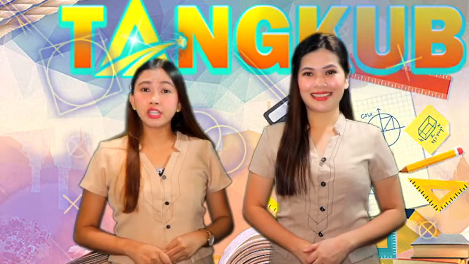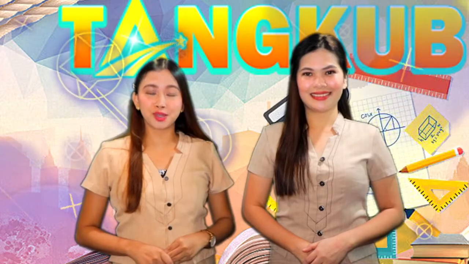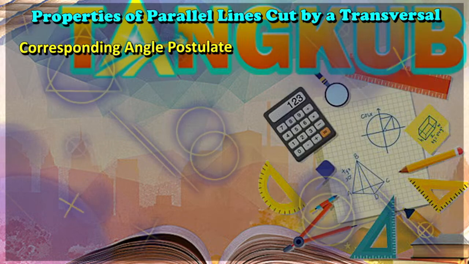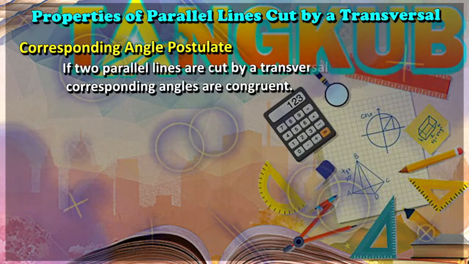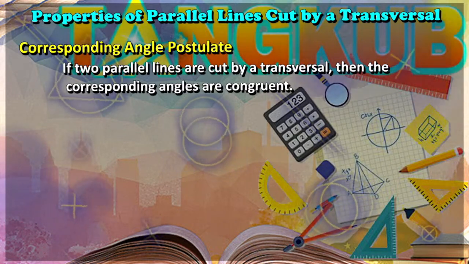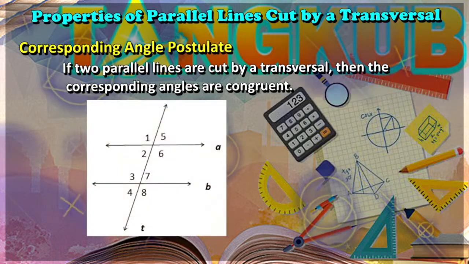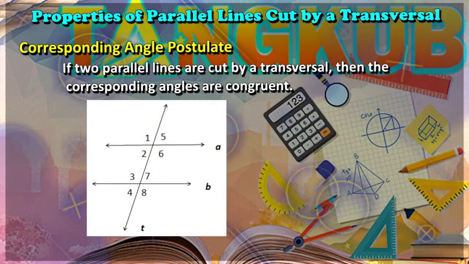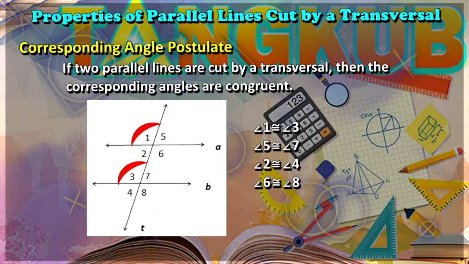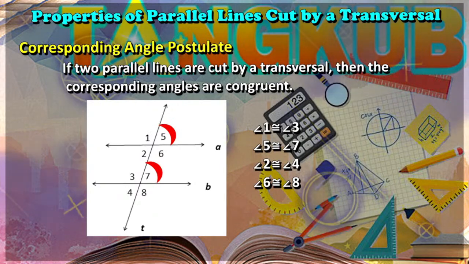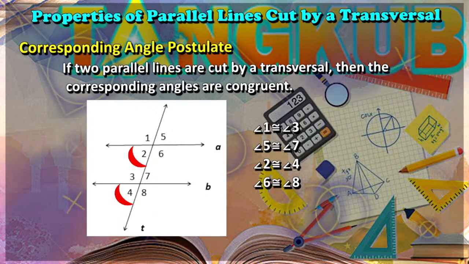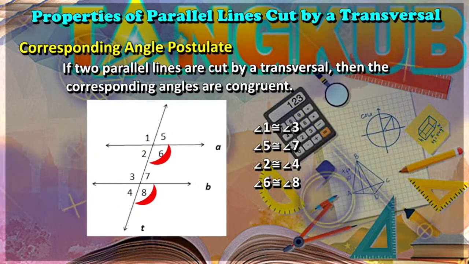Now let us have the properties of parallel lines cut by a transversal. First is the corresponding angle postulate. The corresponding angle postulate states that if two parallel lines are cut by a transversal, then the corresponding angles are congruent. Take a look at this illustration. Based on the corresponding angle postulate, on this figure we can say that angle 1 is congruent to angle 3, angle 5 is congruent to angle 7, angle 2 is congruent to angle 4, and angle 6 is congruent to angle 8.